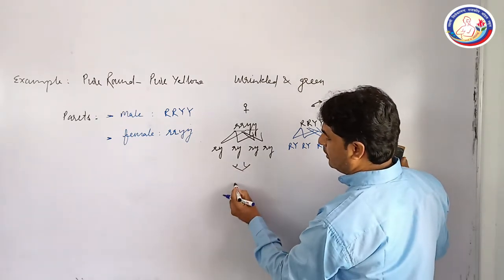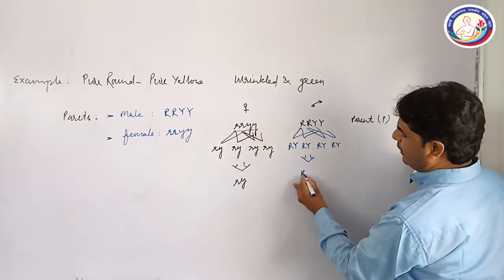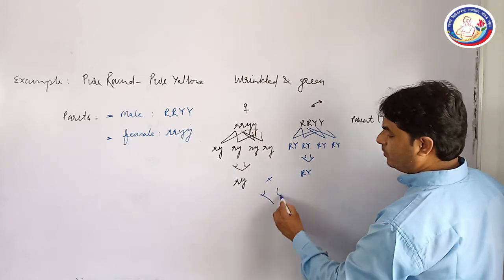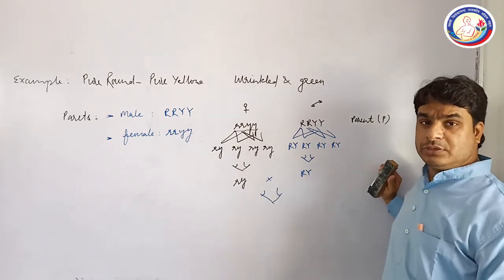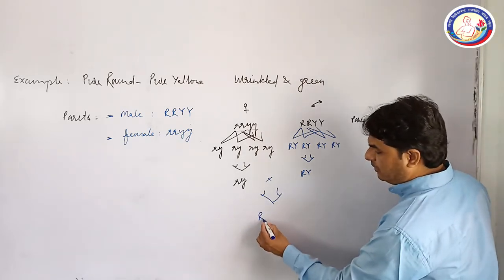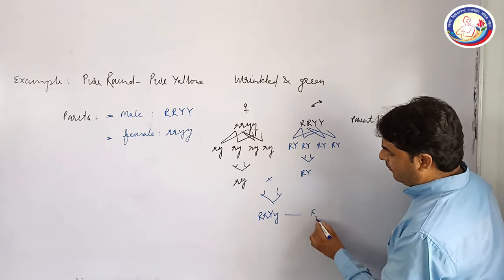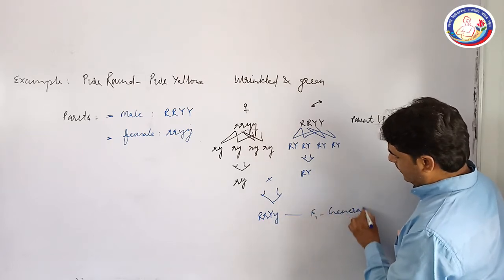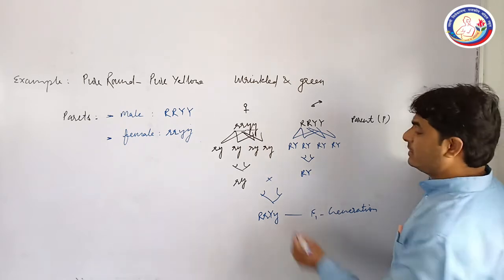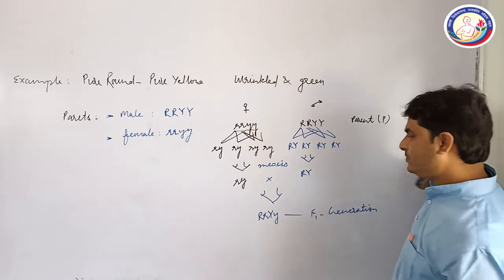This is small r, small y, and this is capital R, capital Y. Now we will cross this, and after the cross, both the gametes will come closer to each other. Basically it is fertilization, and as a result you will see capital R, small r, capital Y, small y. This is the F1 generation. As far as the type of cell division is concerned, it undergoes meiosis here.